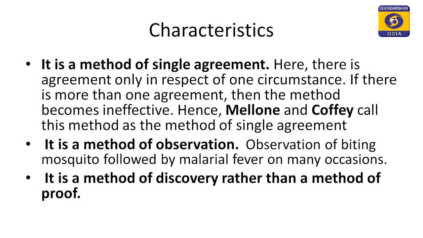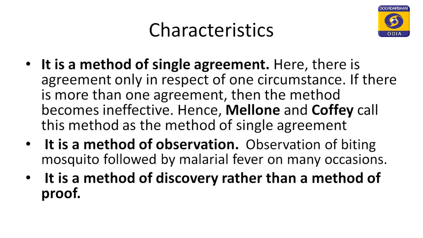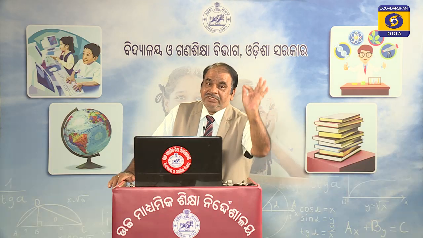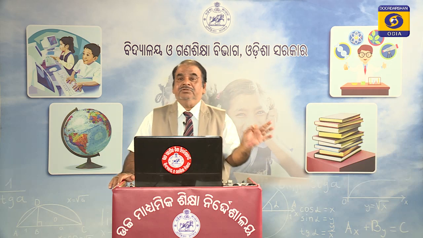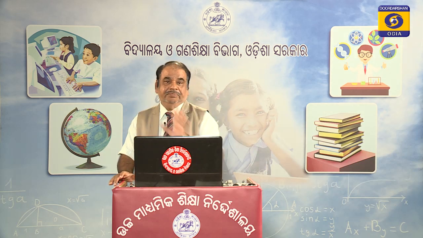The first and important characteristic has been pointed out by two important logicians, one is Mellon, another is Coffey. Mellon and Coffey both have pointed out that this is a method of single agreement. We have taken the symbolic example. We have seen that only A is agreeing with another factor, that is small a.